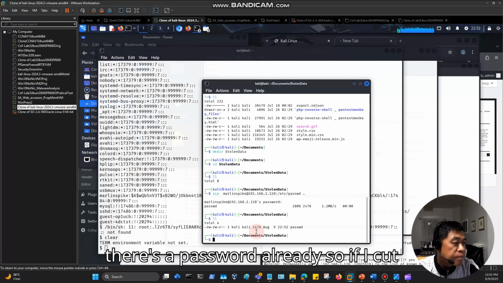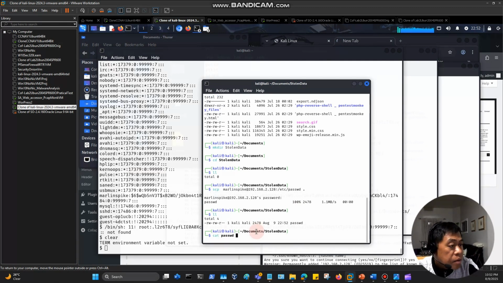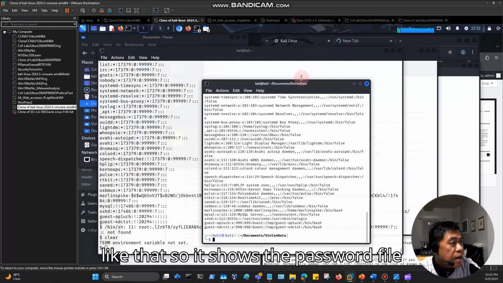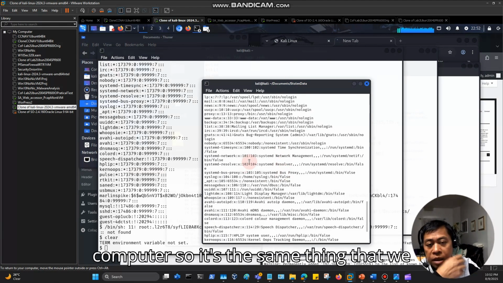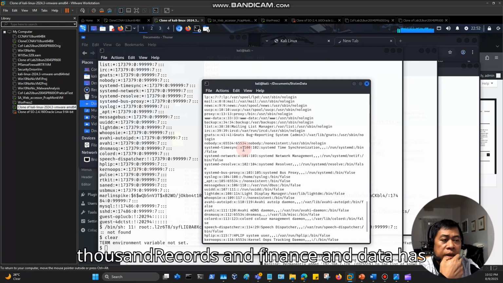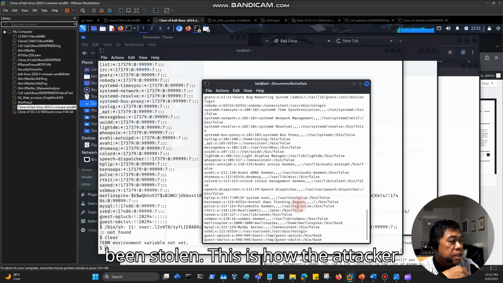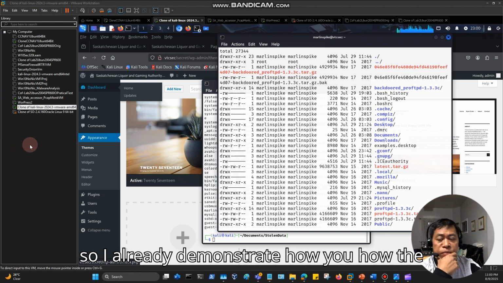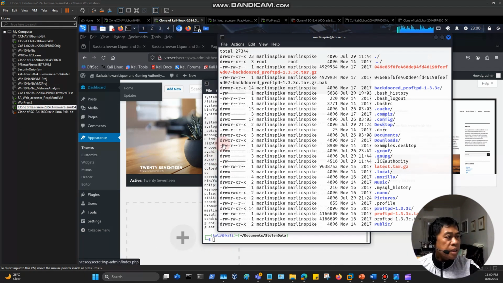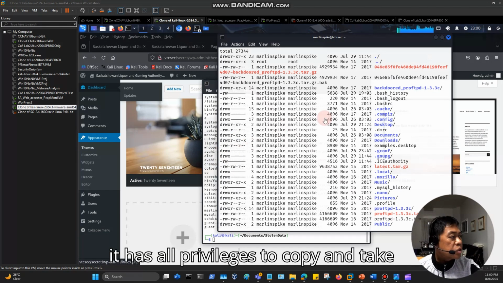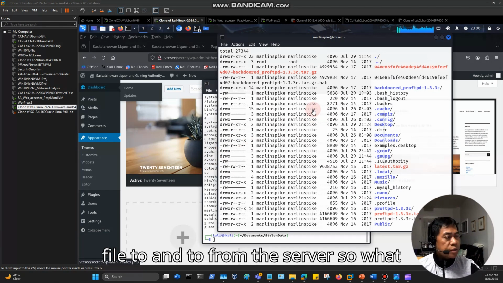Now if I go there, there's a password file already in the attacker's computer. It's the same thing we read in the news: more or less 40,000 records and finance data stolen. This is how the attack works. I demonstrated how the bad hacker uploaded and copied files, with all privileges to copy files to and from the server.